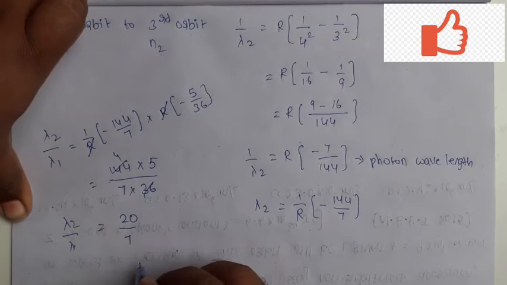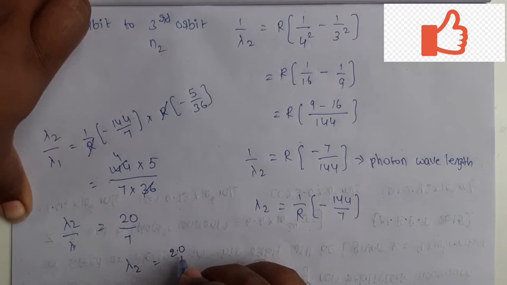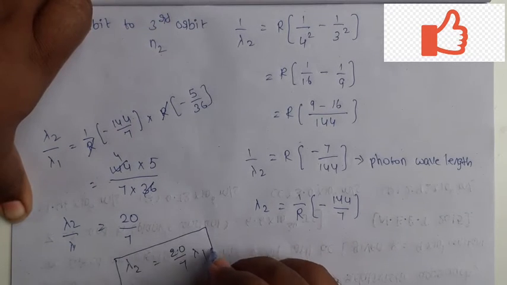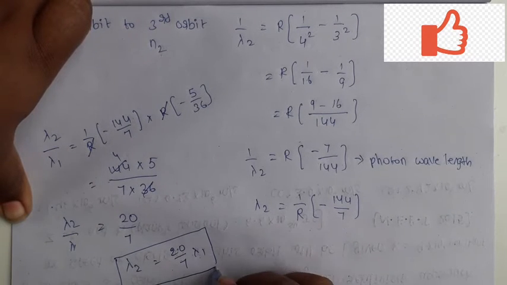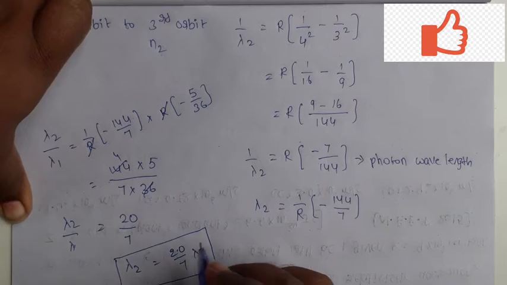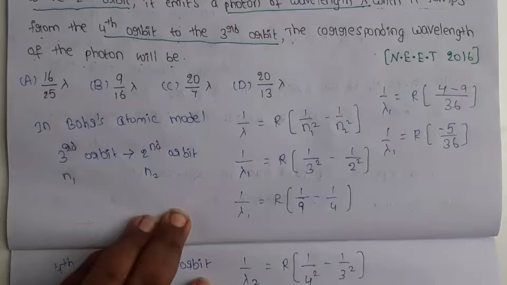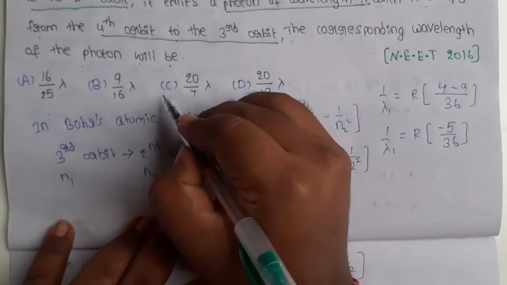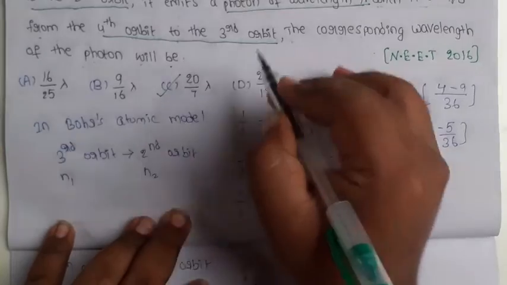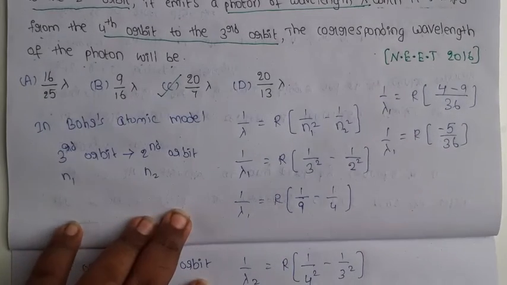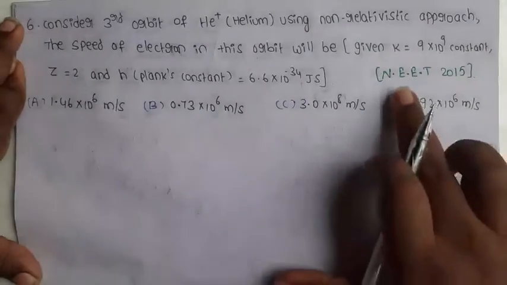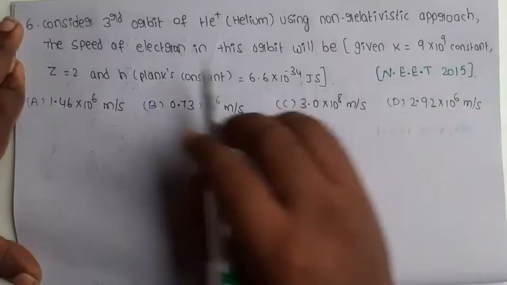If I want only the photon wavelength, lambda 2 equals 20 by 7 into lambda 1. This is the answer. So photon wavelength value lambda 2 equals 20 by 7 into lambda. See the options. So 20 by 7 into lambda, this is the correct option. Move to the next question. Next question from NEET 2015.